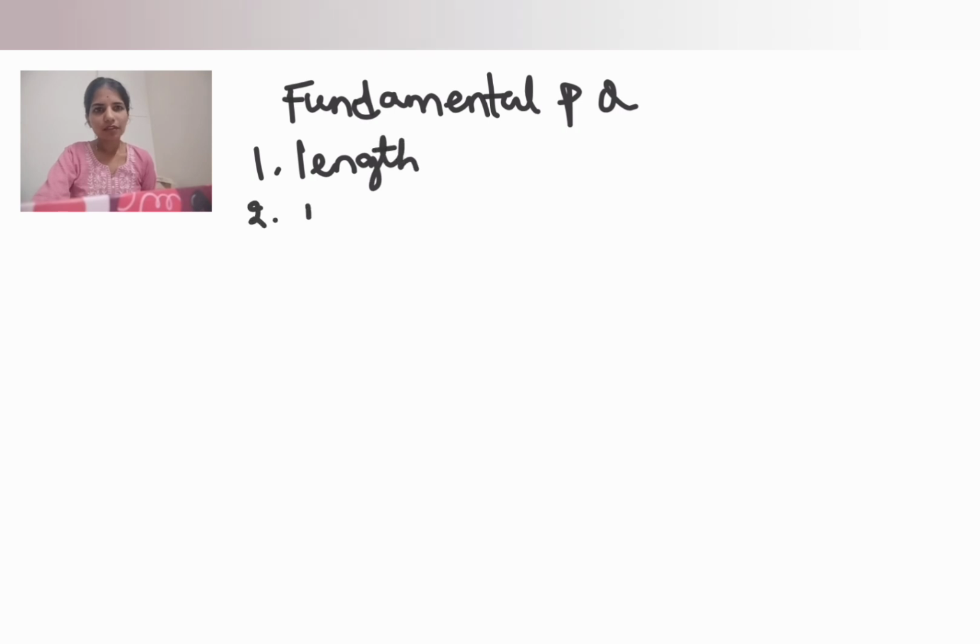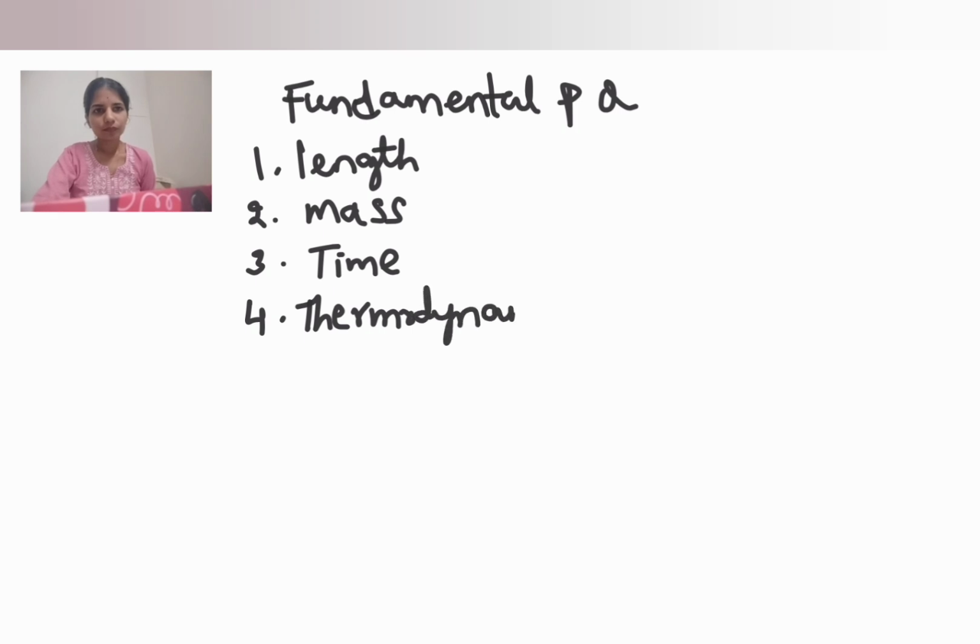Fundamental physical quantity. The first one is length. Second one, mass. You have to maintain the same order. Then third one, time. Fourth quantity is temperature. Thermodynamic temperature.